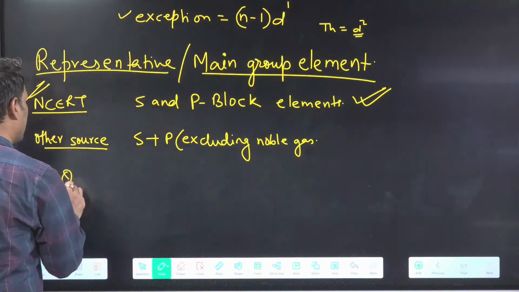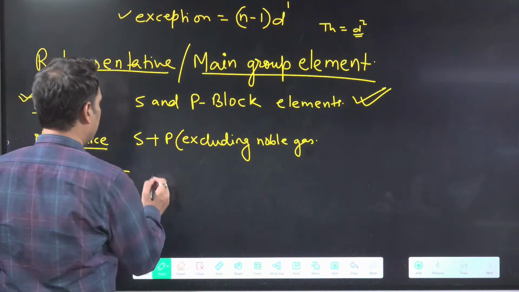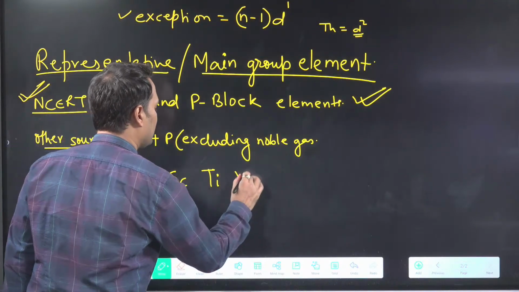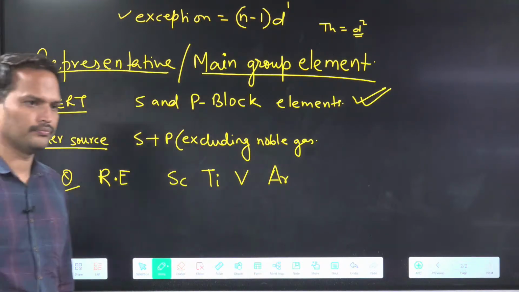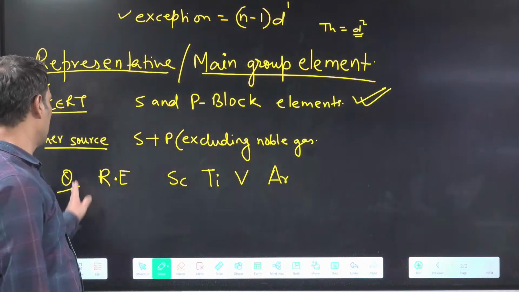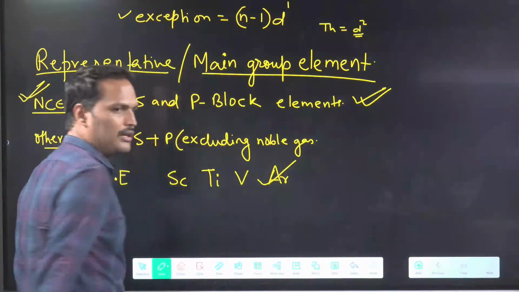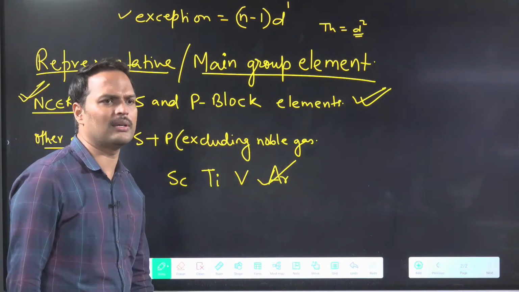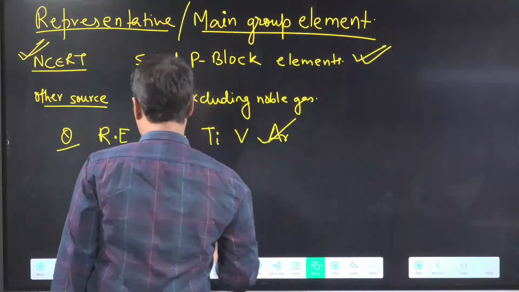Suppose there is a question and they are asking you to tell the representative elements, and you have the options scandium, titanium, vanadium and argon. What is your correct answer? My correct answer will be argon according to NCERT, because D block is nowhere written as representative element. Okay, now come to the next part.